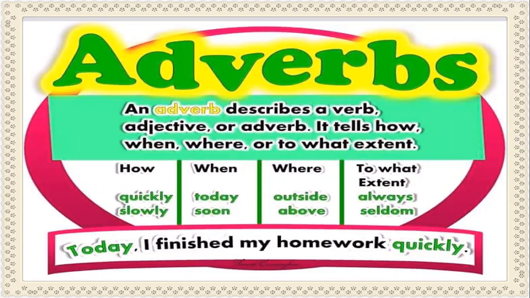When we ask when, we get today or soon. Where, then outside, above. To what extent? Always or seldom. The example given here is, I finished my homework quickly today. Here quickly is the adverb of manner and today is the adverb of time.